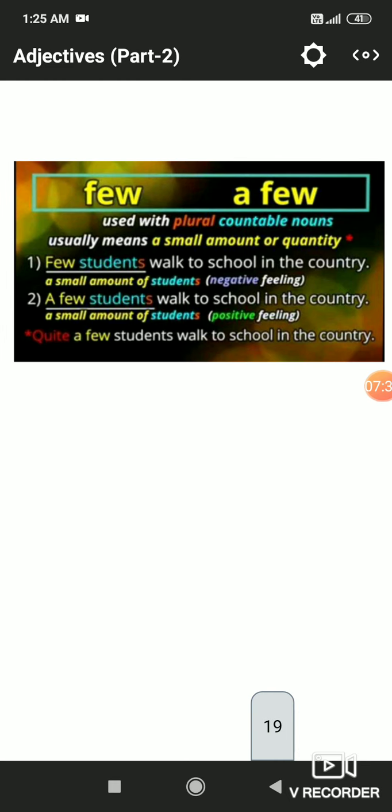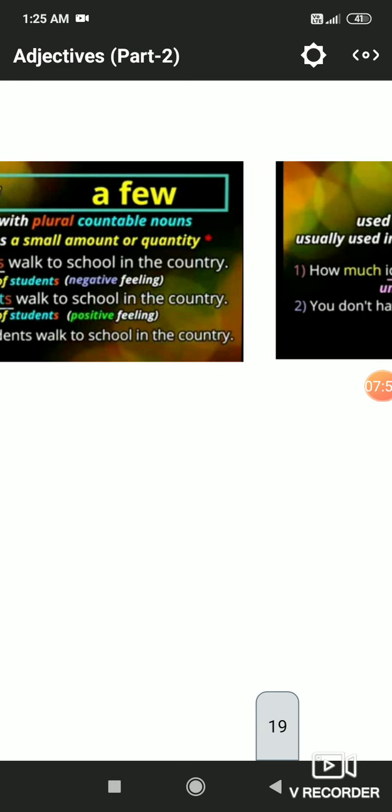Likewise, the same with few and a few. Few is used with plural and countable nouns, and a few is also used with plural and countable nouns. The difference is, few is used in a negative sense, meaning few students, almost none, and a few is used in a positive sense, meaning some students, at least some were there. So here few in a negative sense and a few in a positive sense.